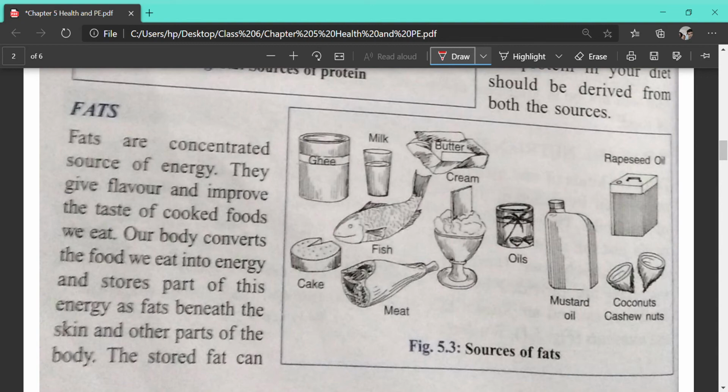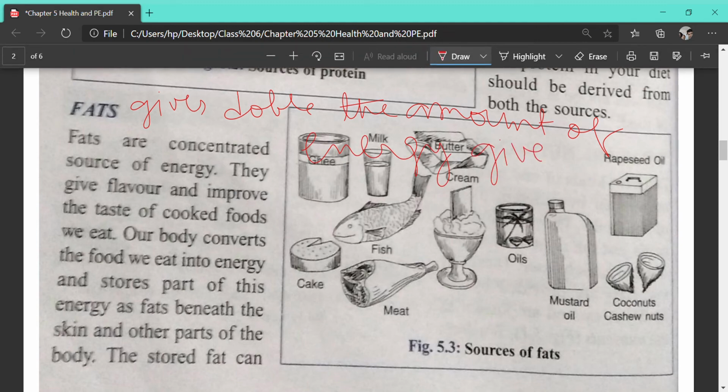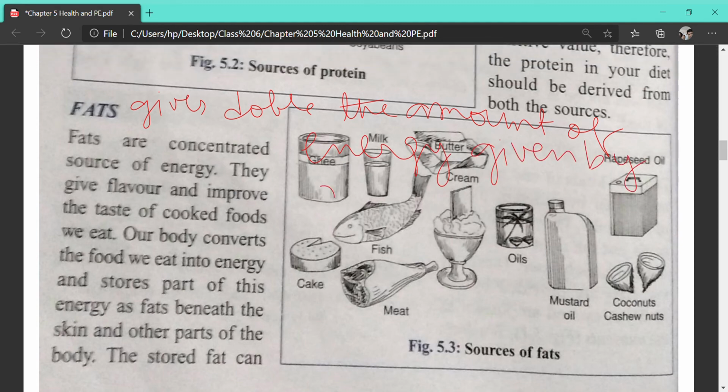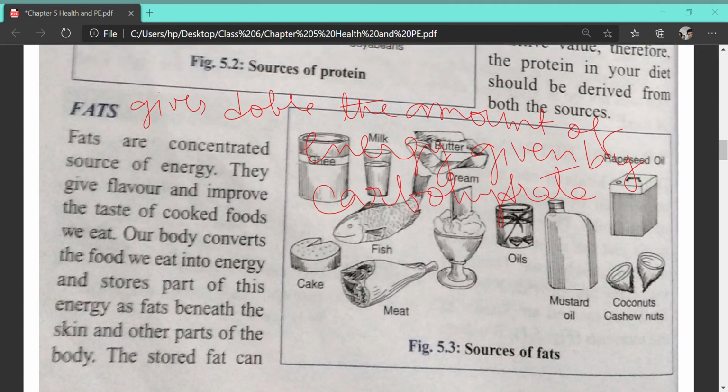All of you can write down in your book that fat gives double the amount of energy given by carbohydrate. Okay, all of you, can you see in the presentation what I'm writing?